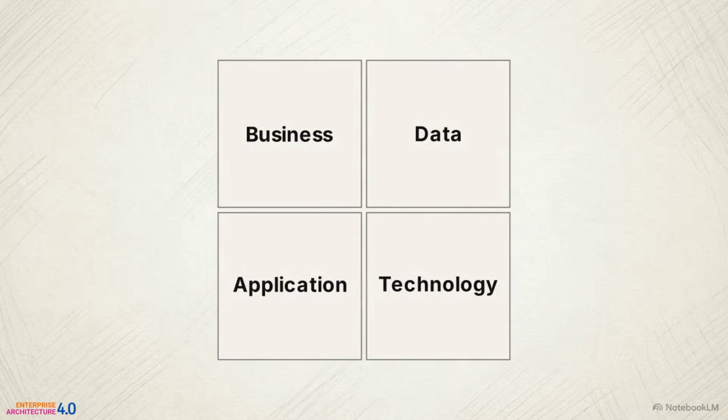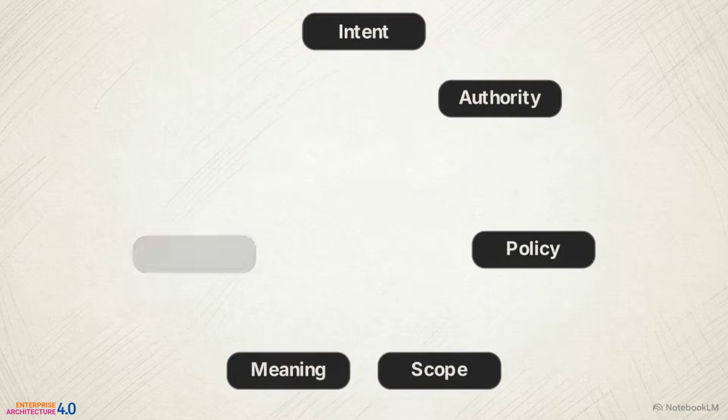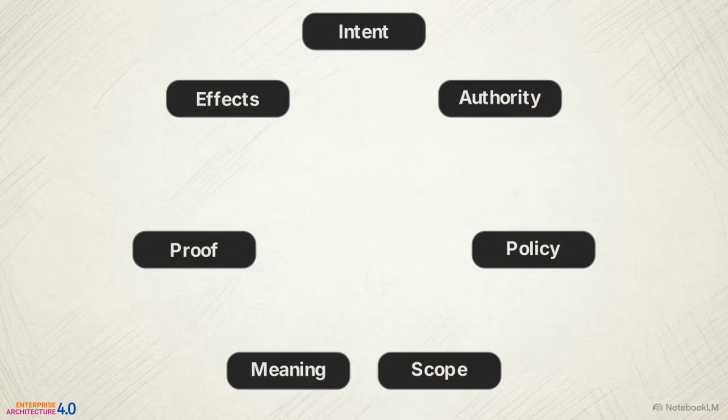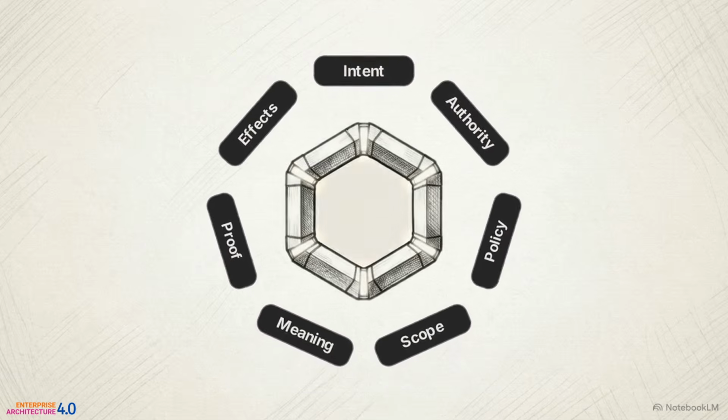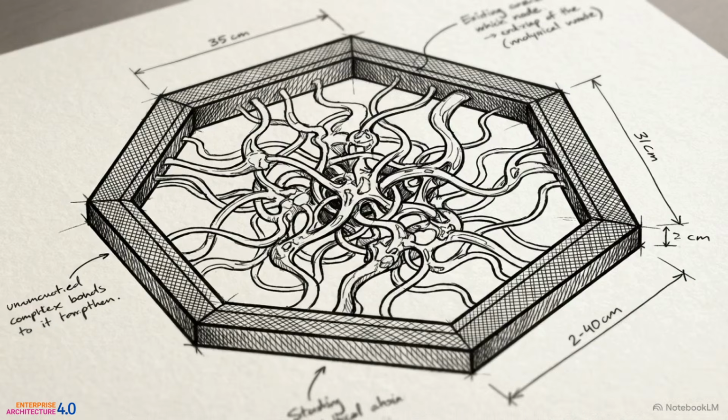To answer that, this model replaces broad domains with 7 governing primitives: intent, authority, policy, scope, meaning, proof, and effects. These primitives act as constitutional physics. They form a strict boundary wall, structurally defining what an agent can decide. We are shifting from an architecture designed for organized change to an architecture designed to govern bounded emergence.